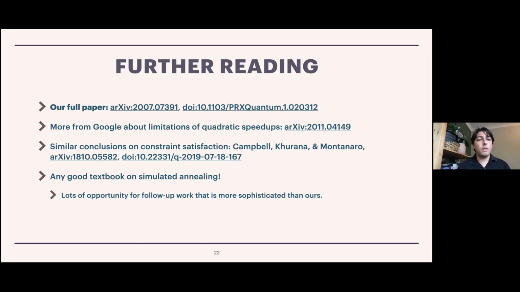If you want to hear more from the Google people specifically about the limitations of quadratic speedups, they've got a paper on the arXiv as well. I would comment that we are not really the first to say that quadratic speedups are kind of a dangerous bet for quantum computing. So I'll point specifically to a paper by Campbell, Khurana, and Montanaro. So there's the arXiv reference, there's the DOI. It was published in the journal Quantum in 2019. And I also very strongly recommend any good textbook on simulated annealing, because there's really some low-hanging fruit for anybody who really understands simulated annealing. It's just that I'm not an expert, and I haven't talked to too many experts just yet.